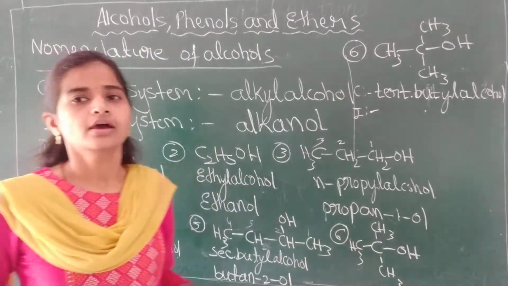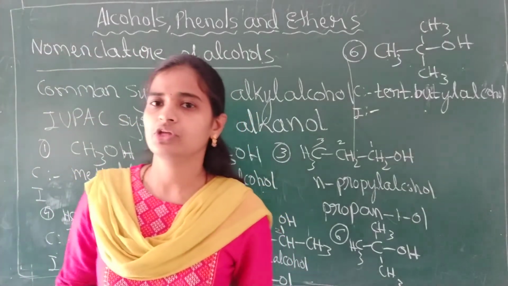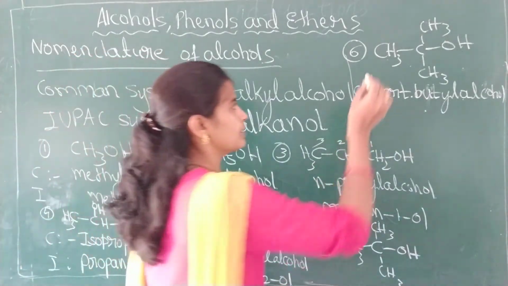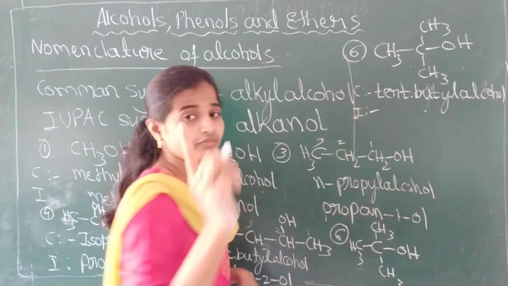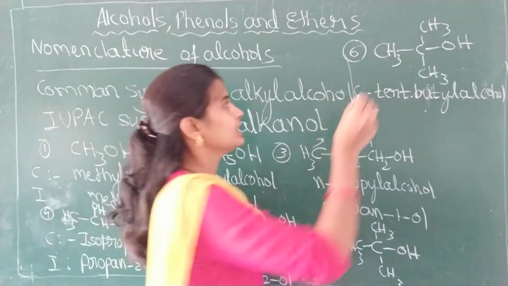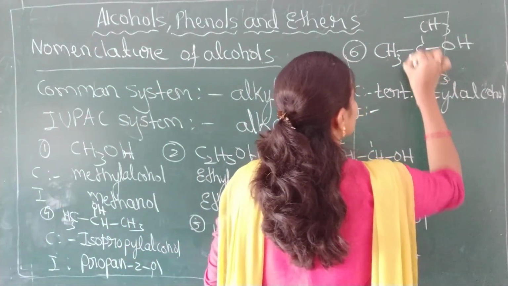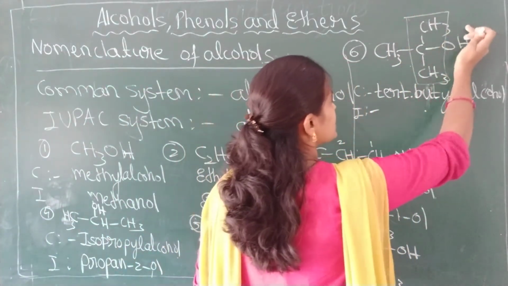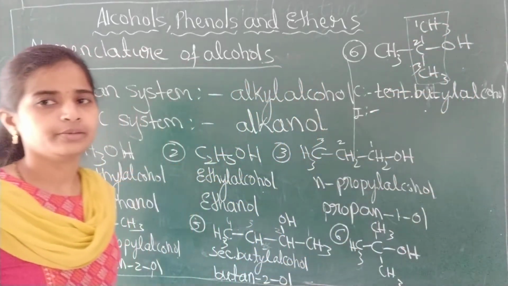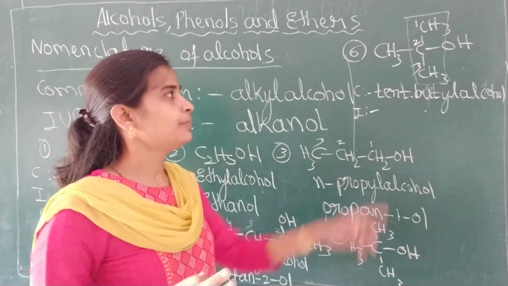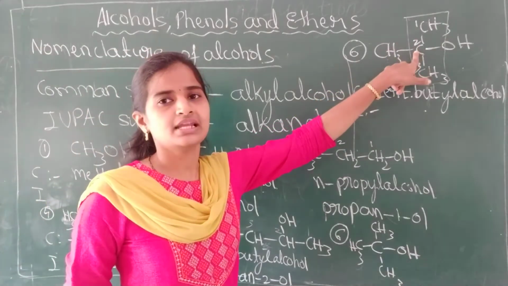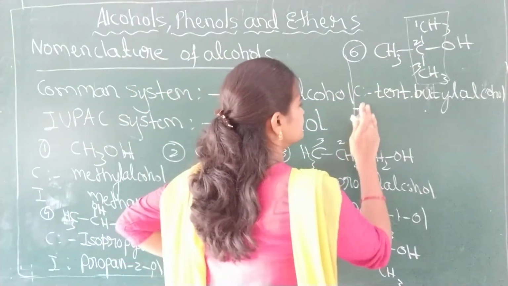Concentrate here. To write the IUPAC name, we have studied some rules. Identify the longest carbon chain to which the functional group is attached. See here, if you take this as the longest carbon chain, you will go wrong, because this chain contains only 2 carbon atoms. But here one more chain is there, the carbon chain to which OH is attached, and this contains how many carbon atoms? 3 carbon atoms. Then what is the name of the parent here? Prop. But before that, one substituent is there, that is methyl. To which carbon atom is the methyl attached? To the second carbon atom.